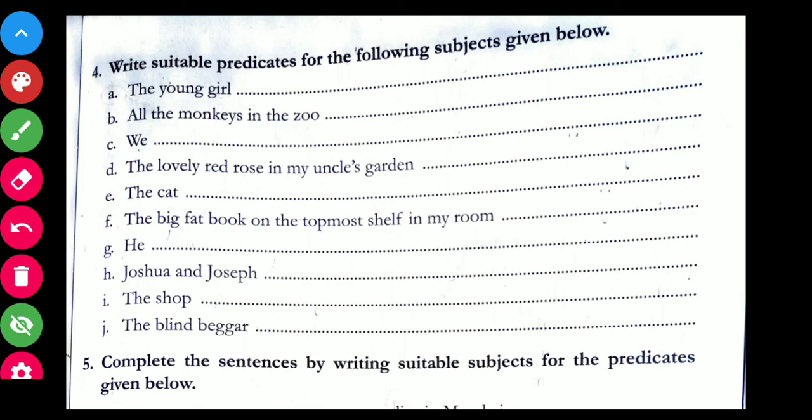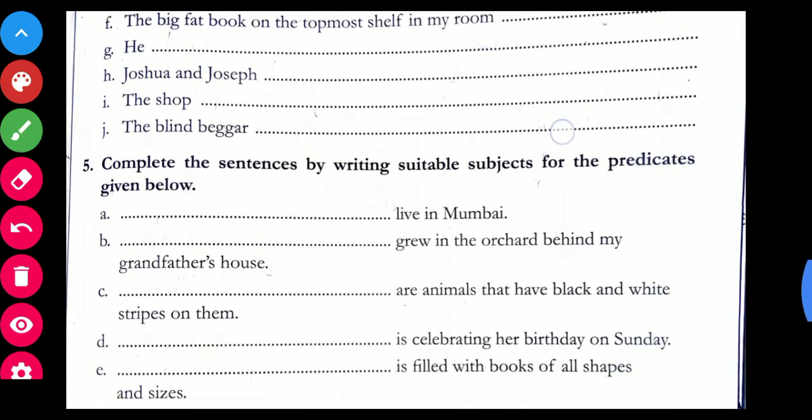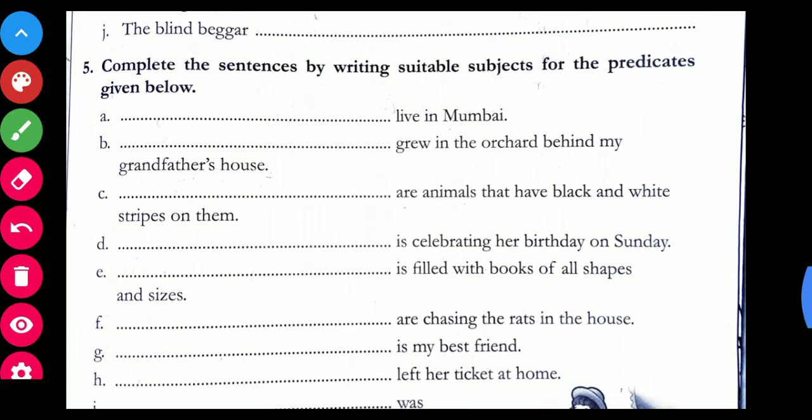And let us take the next exercise. Complete the sentence by writing suitable subjects. Earlier we took suitable predicates. Now we will place suitable subjects here. So let us take the first three. Dash live in Mumbai. So you can write over here, my cousins live in Mumbai, or you can write my grandparents live in Mumbai. Okay.